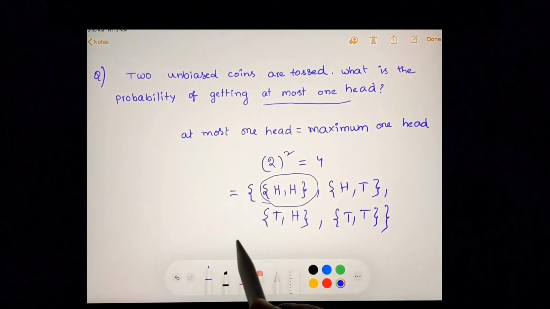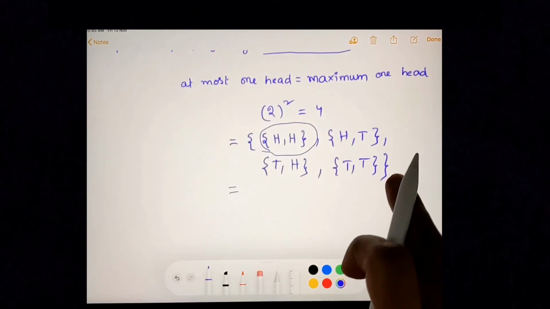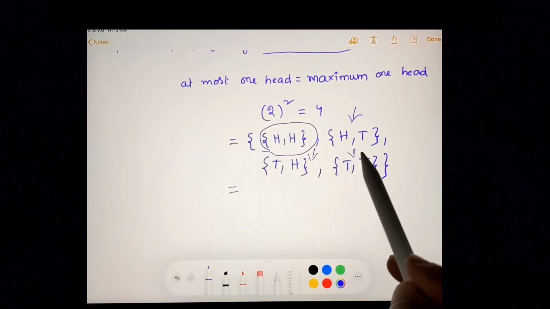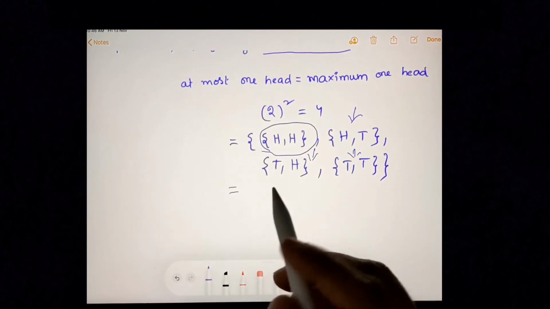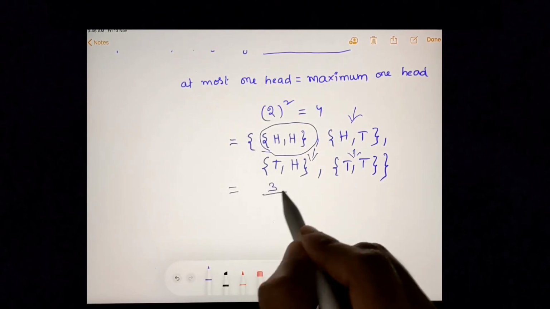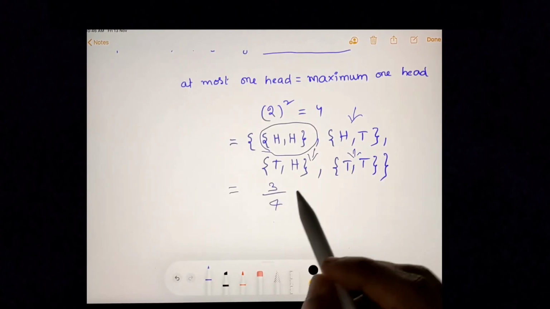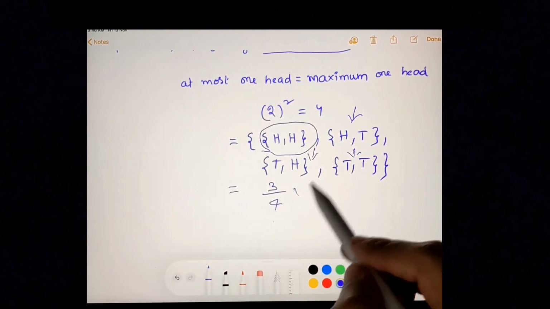So the answer will be expected number of outcomes. There are three outcomes which satisfy our condition. So 3 by total number of outcomes. Total number of outcomes are 4. 3 by 4 is the answer.